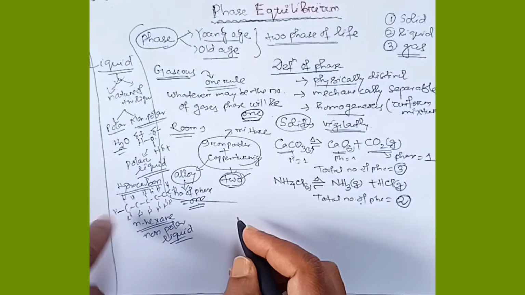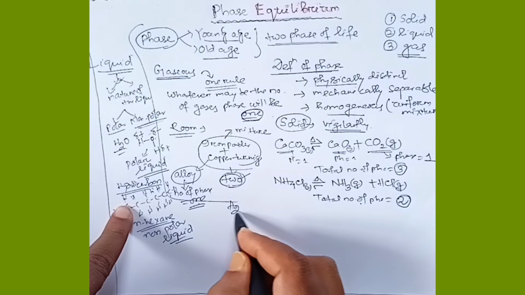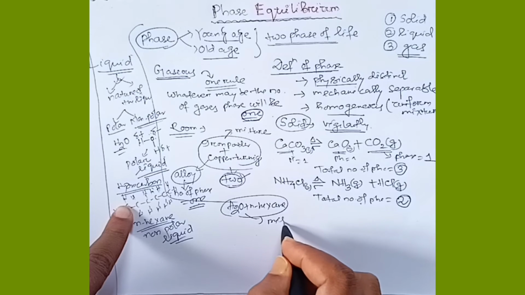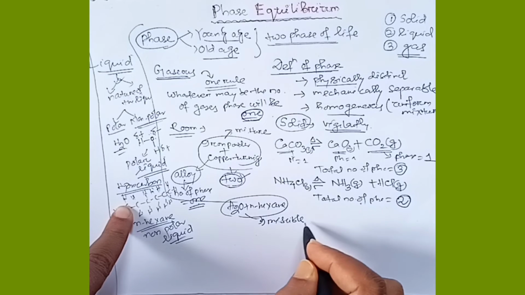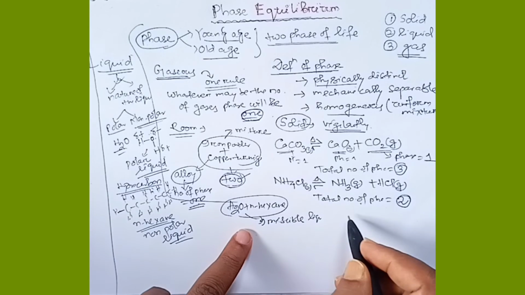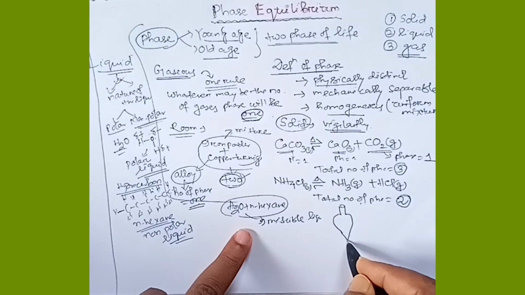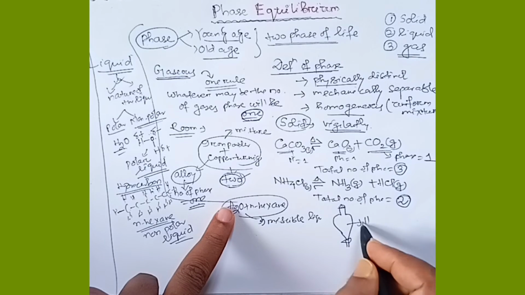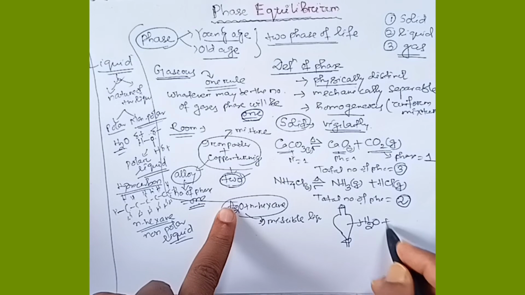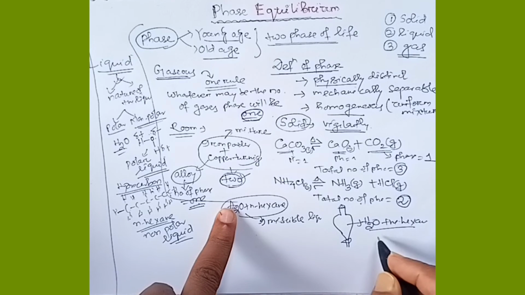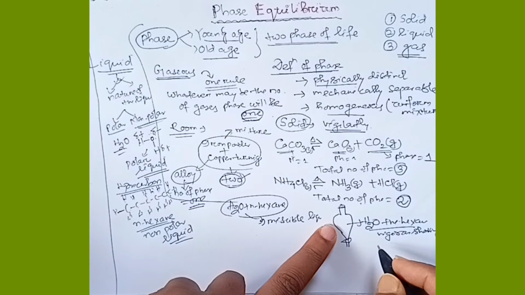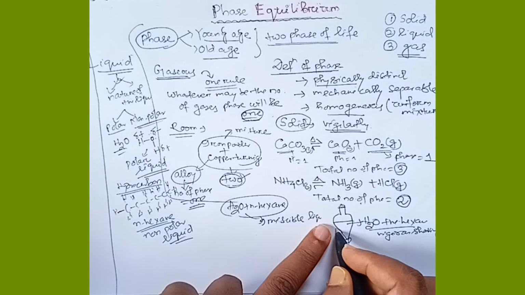So when we do the mixture of water and n-hexane, it will never form miscible liquids. These are two immiscible liquid. Suppose this is the separating funnel, and in the separating funnel I am putting two liquid, water and n-hexane, and after vigorous shaking, when I kept the separating funnel for some time, I'll see the two layers of liquid.